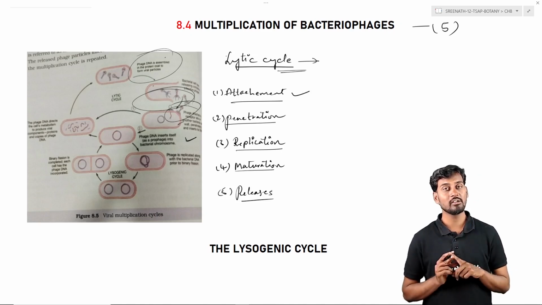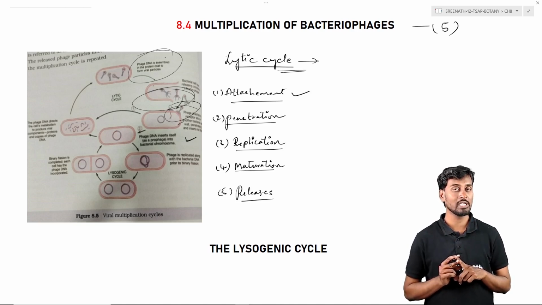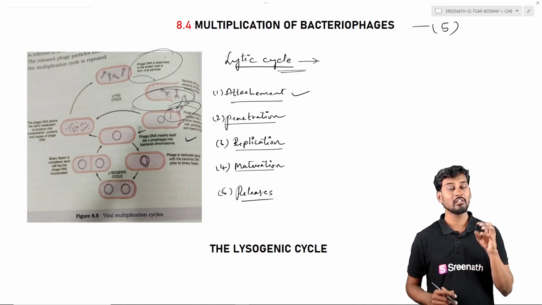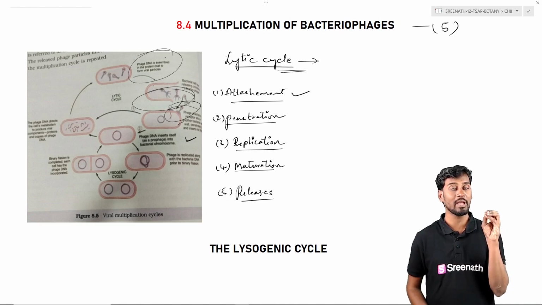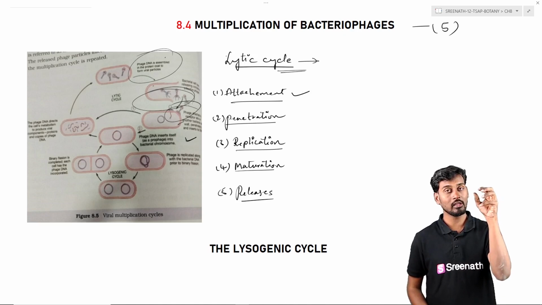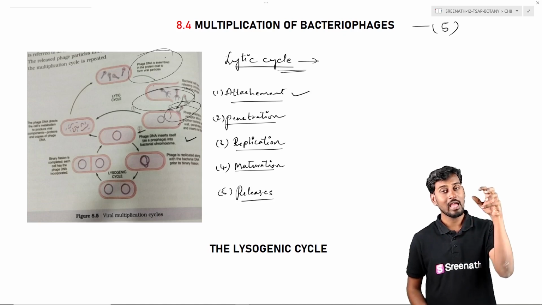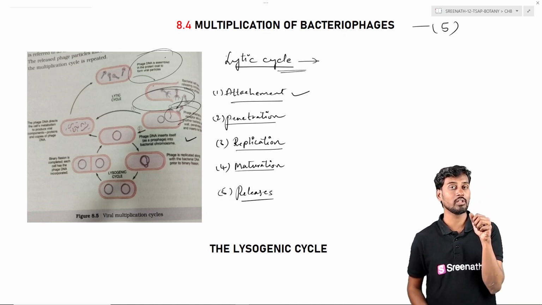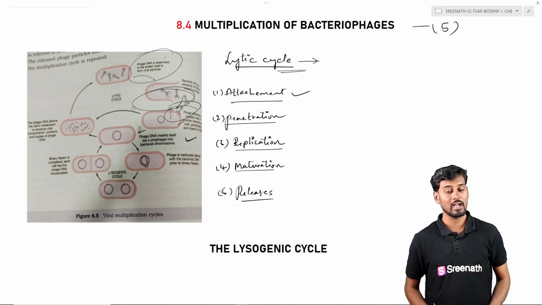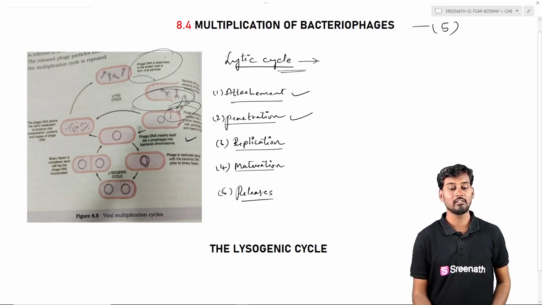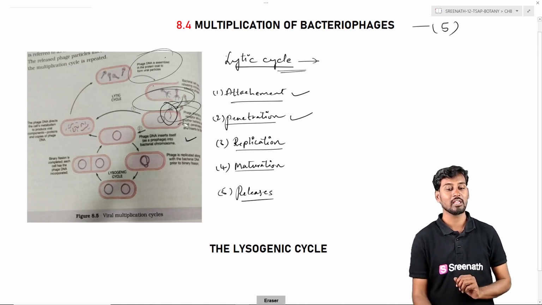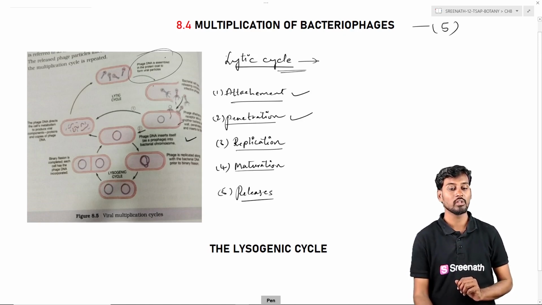So attachment is the first step within the multiplication of the bacteriophage, where we can see the viral particle, especially the bacteriophage, recognizing the surface of the bacteria, that is the surface proteins of the bacteria, and thereafter hanging onto the particular surface of the bacteria is called attachment. Coming to the next one, that is generally called penetration. Once attachment has happened, we are going for the penetration.